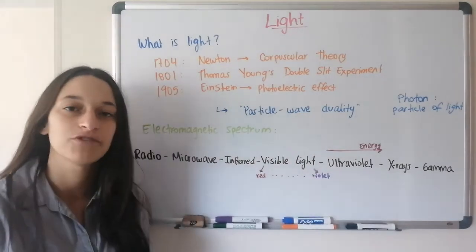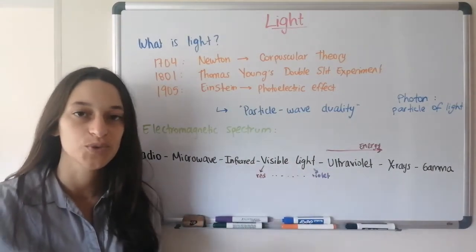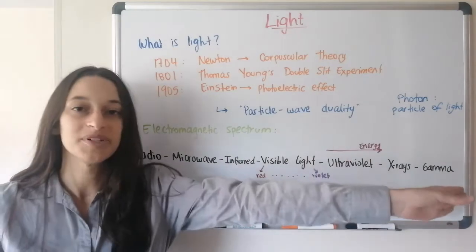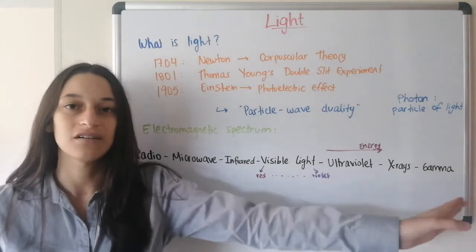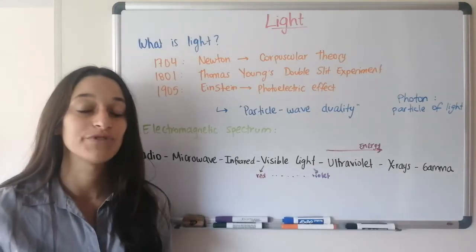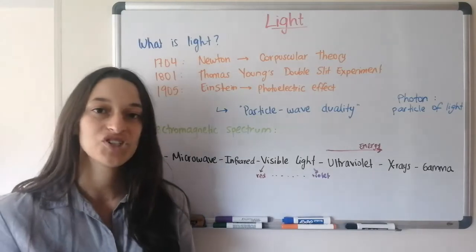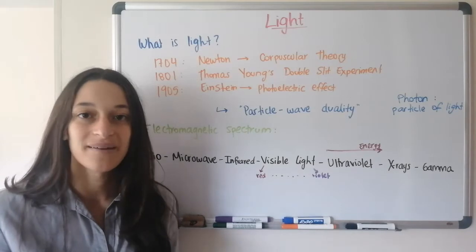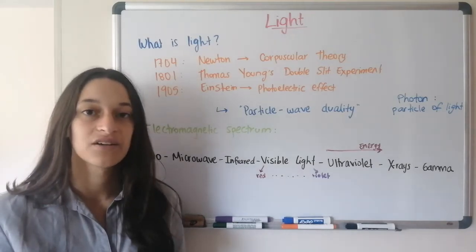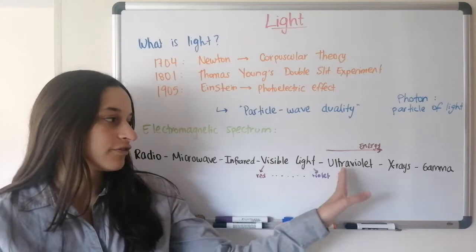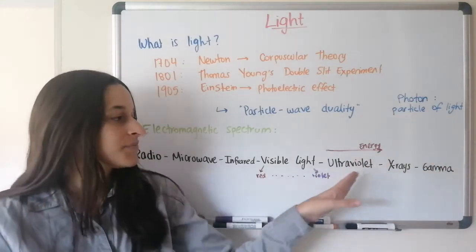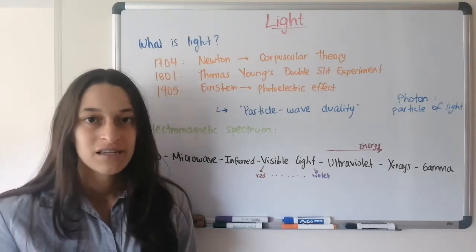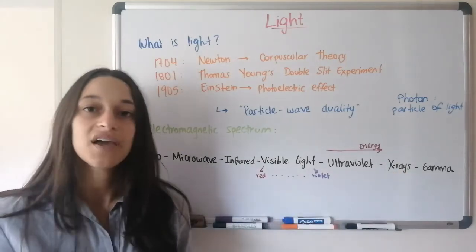After visible light, we have ultraviolet rays. These are the ones that come to us from the sun and that can give us cancer. So from visible light upwards, this side of the electromagnetic spectrum can actually give you cancer, because these rays have so much energy that they can ionize, they can take an electron from your body's atoms, damage its DNA, and create cancer. So we have to take care of ultraviolet rays, X-rays, and gamma rays. X-rays are the ones that we use when we go and get radiographies at the doctor's office. So they just radiate you with X-rays.